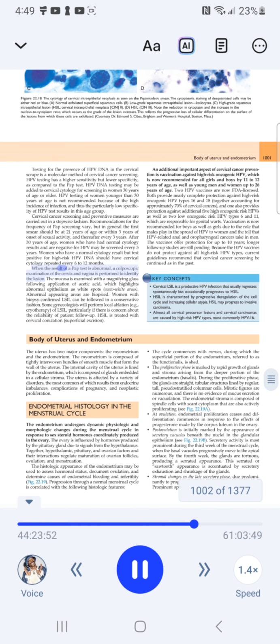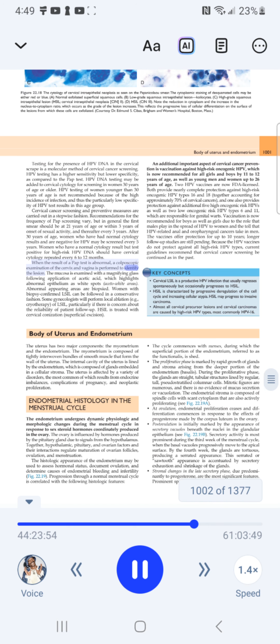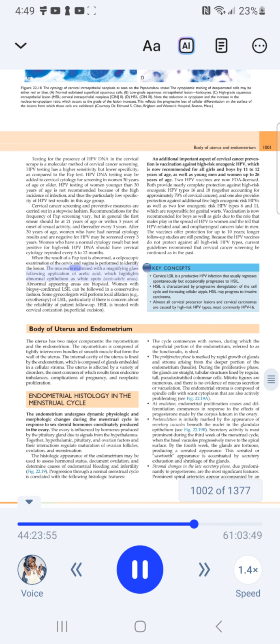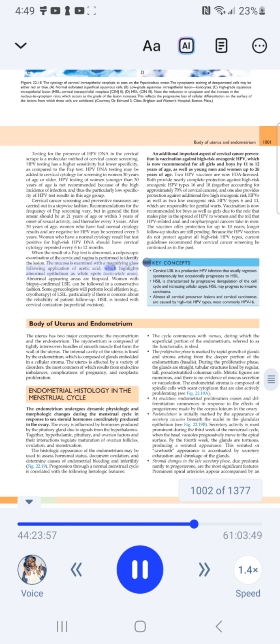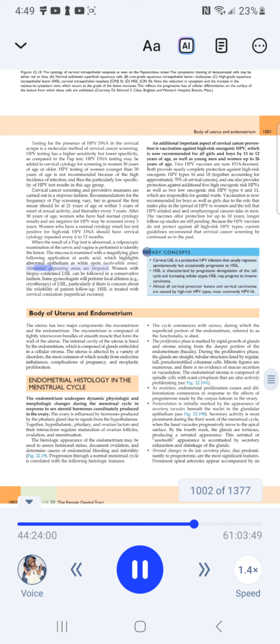When the result of a Pap test is abnormal, a colposcopic examination of the cervix and vagina is performed to identify the lesion. The mucosa is examined with a magnifying glass following application of acetic acid, which highlights abnormal epithelium as white spots instead of white areas. Normal appearing areas are biopsied.